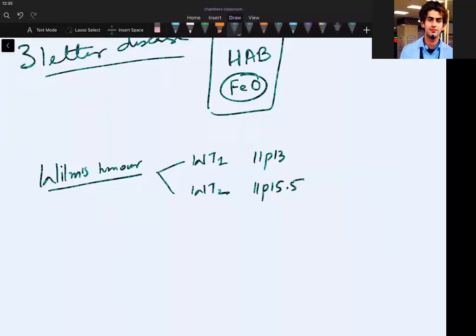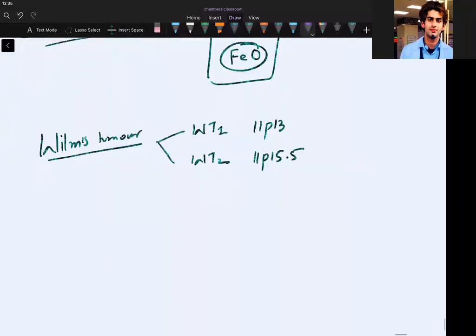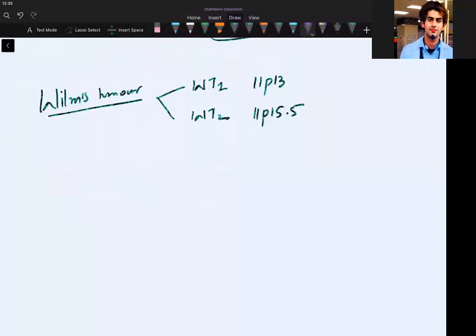Okay, so how do I remember this Wilms tumor chromosome? I put 11 like this, I put a W, and from this W, can I make 11? Yes. Can I make 11, guys?